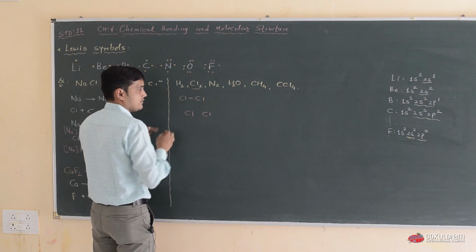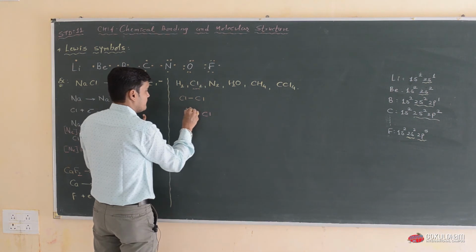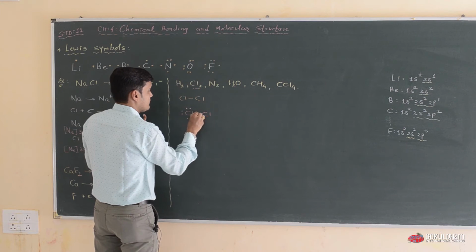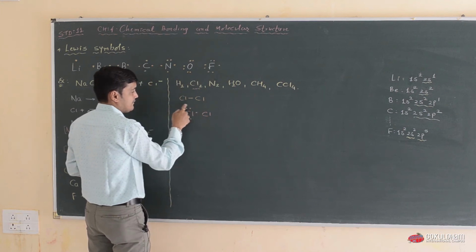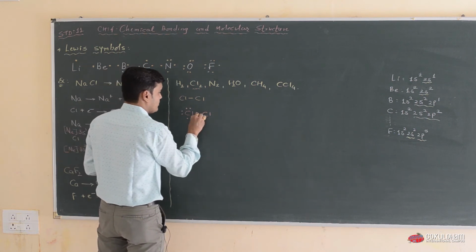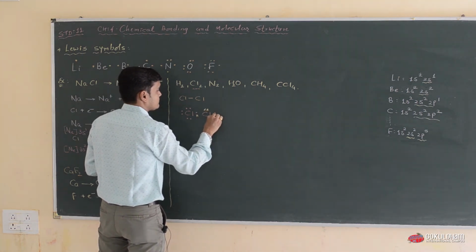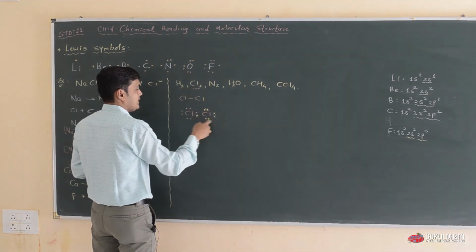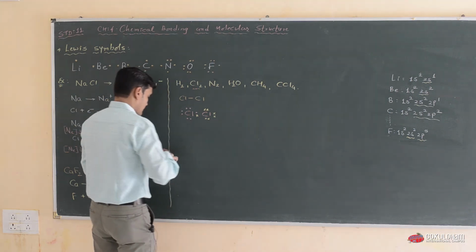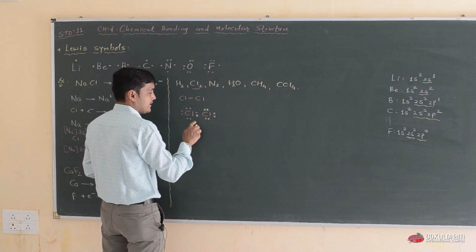The first chlorine has outermost electron number 7. So this chlorine is represented by a Lewis structure like this. These are the 7 electrons of the first chlorine. Now another 7 electrons I am going to show by crosses. These 7 electrons come from the second chlorine. In the center, these electrons are known as shared electrons.